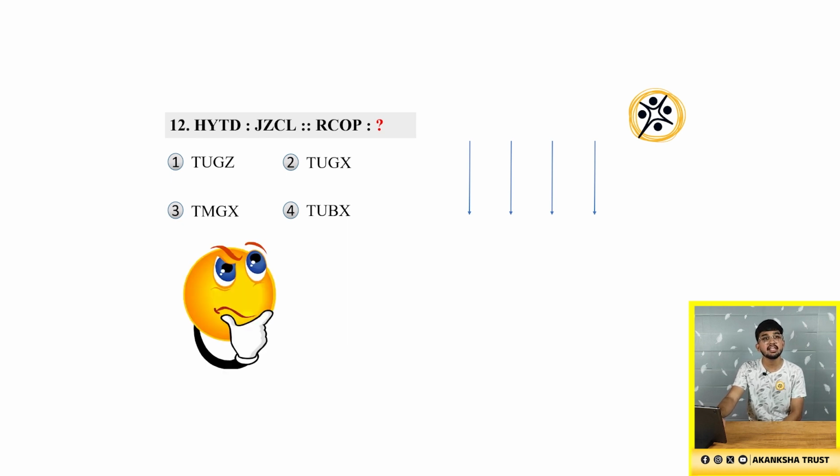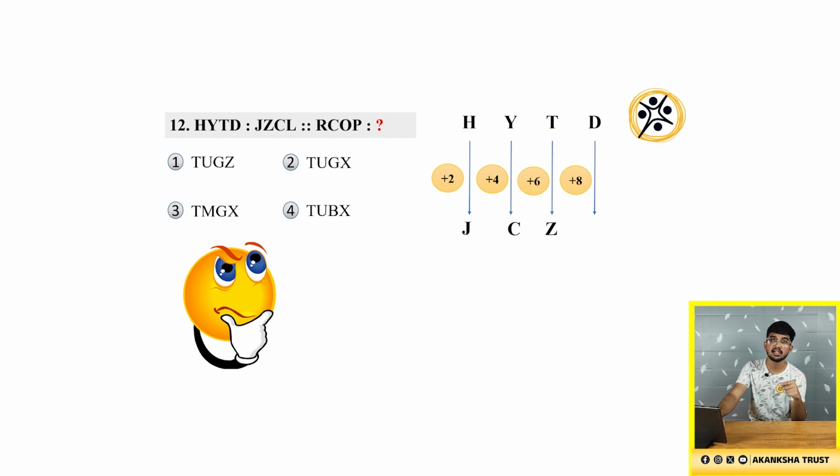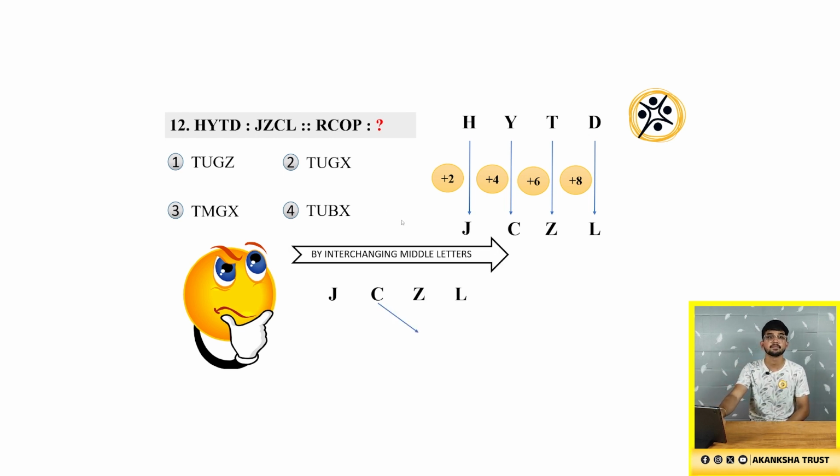If HYTD can be written as JZCL, then how can RCOP be written as? So how did we get J from H? We did +2 and got J. For Y, we did +4 and got C. For T, we did +6 and got Z. We did +8 for D and we got L. Similarly, we'll follow the same pattern, that is +2, +4, +6 and +8, and solve RCOP.